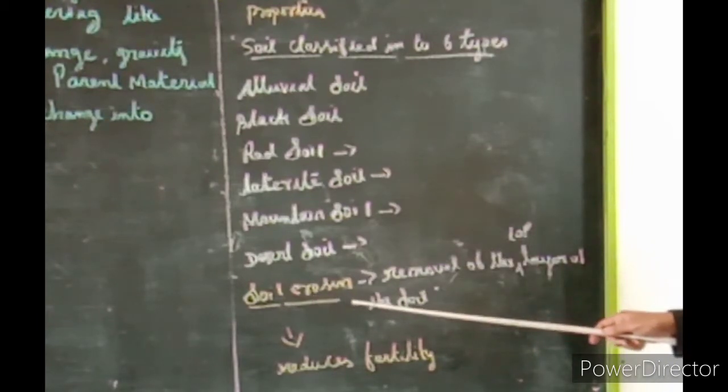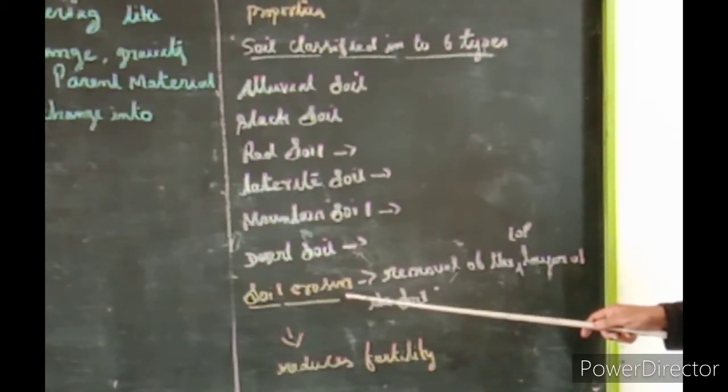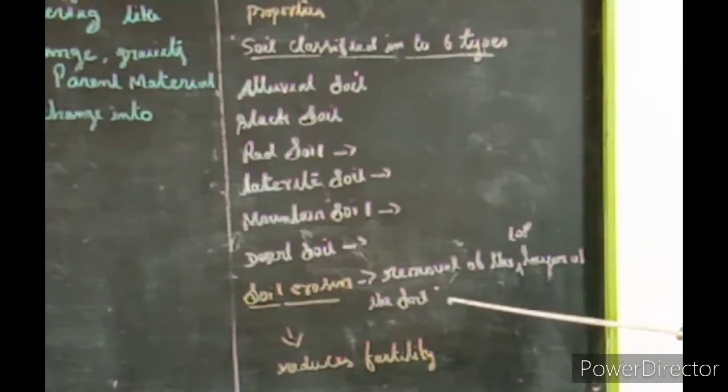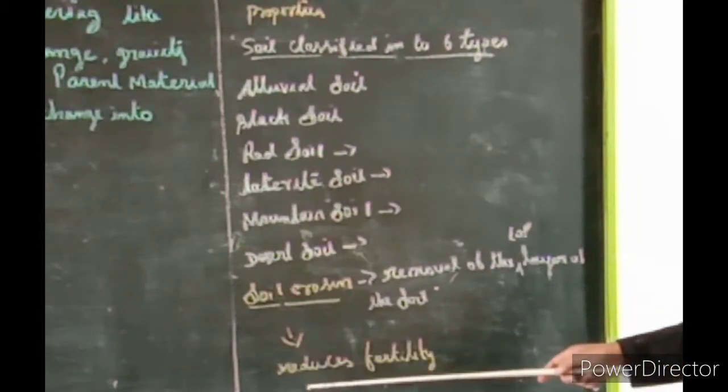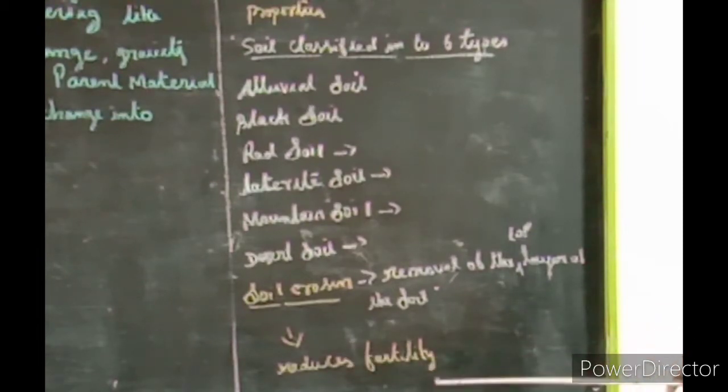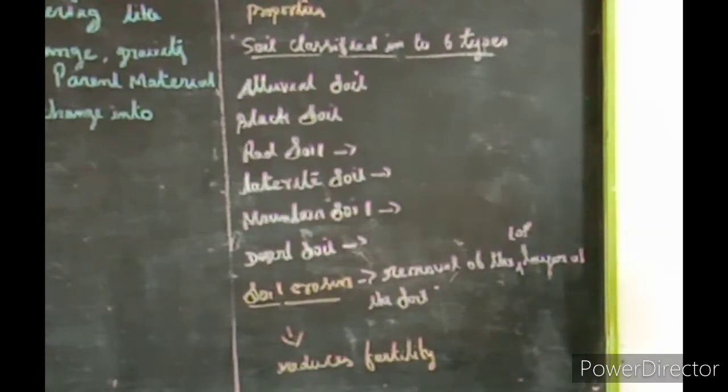Next one is soil erosion. The removal of the top layer of the soil is known as soil erosion. It reduces fertility. Due to soil erosion, the soils lose fertility and are not suitable for cultivation.